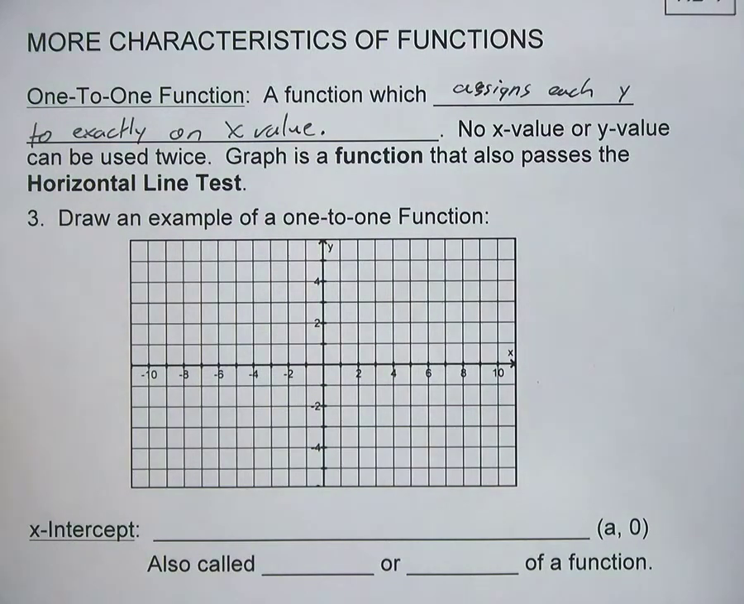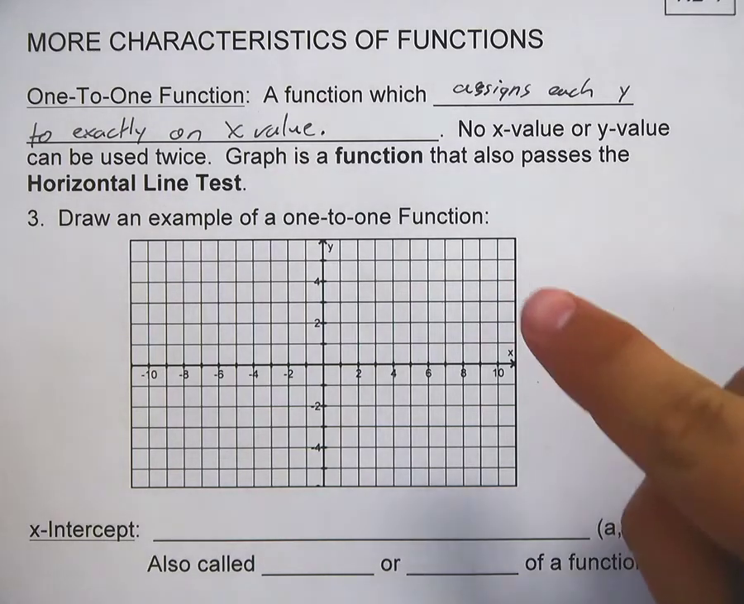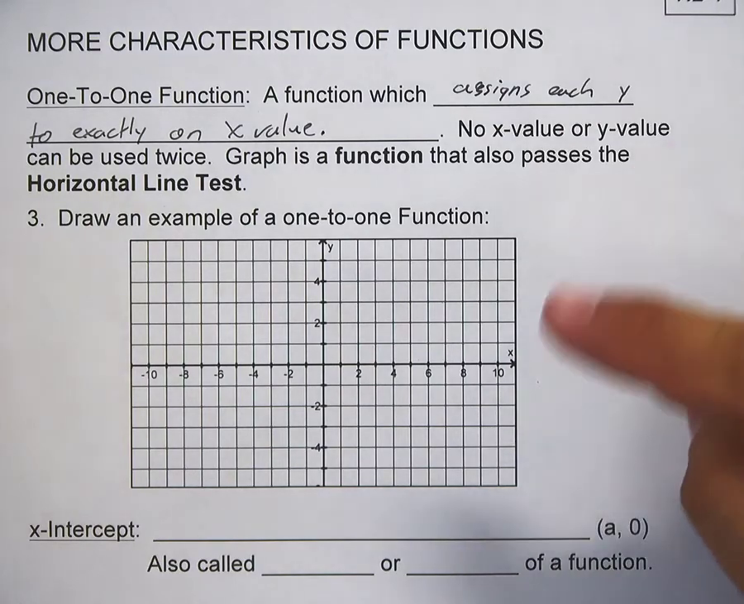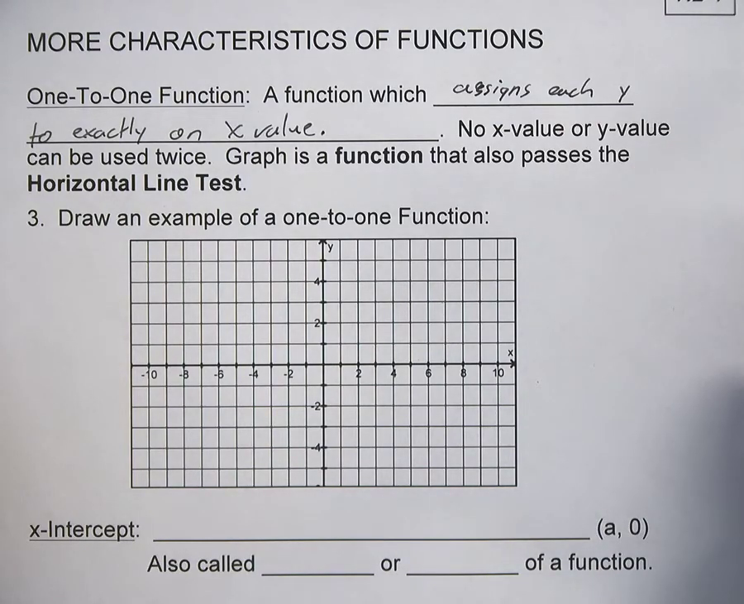One-to-one means each y has one x. Remember, a function means each x has one y. One y means a function. One x means it's one-to-one. And how do you tell that? Same way you do with a function, but now we use a horizontal line test.